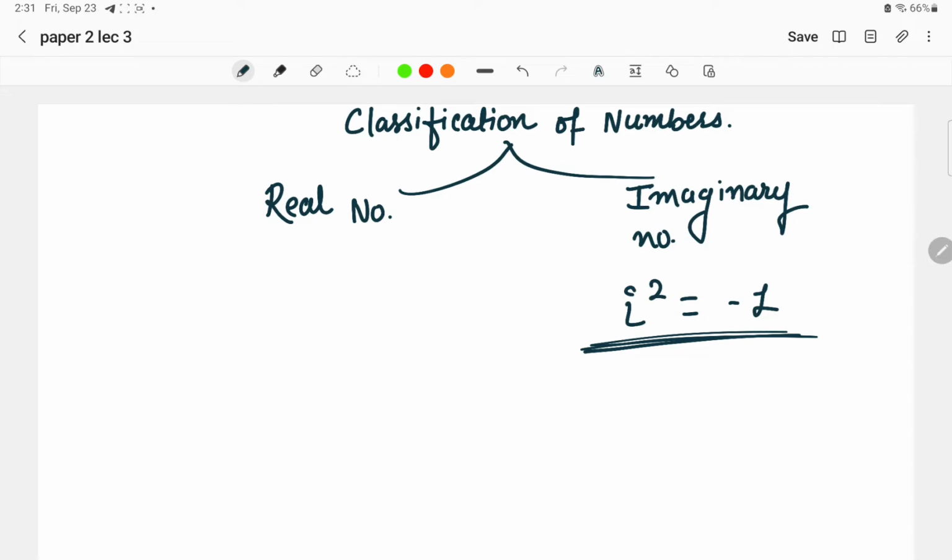Okay, so this is what we have discussed in yesterday's lecture. At the same time, we have discussed what a prime number is. Now, what is the smallest prime number, the only even prime number? All these topics were covered in yesterday's lecture. Now in today's lecture, we will discuss some of the topics that remained from the number system.